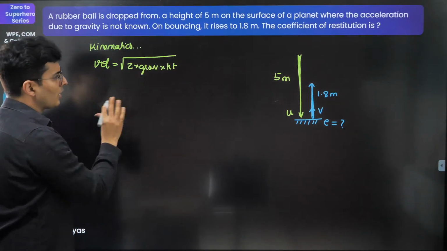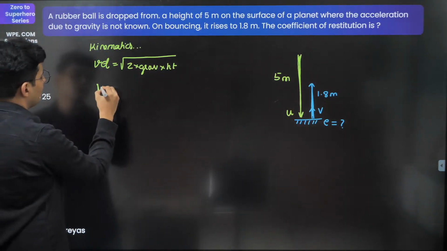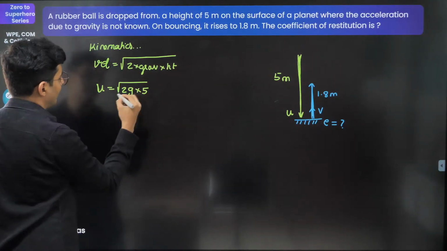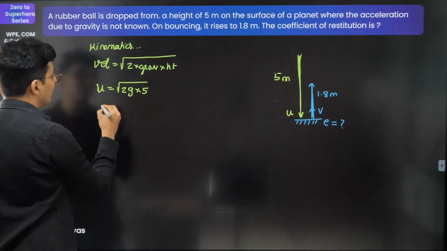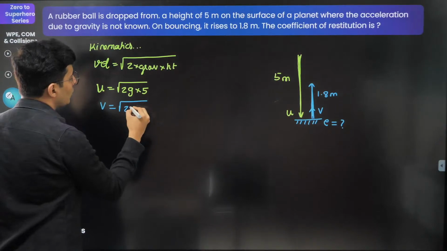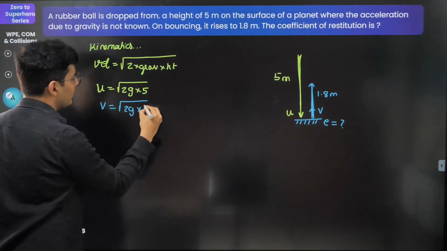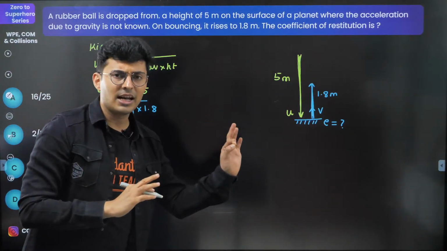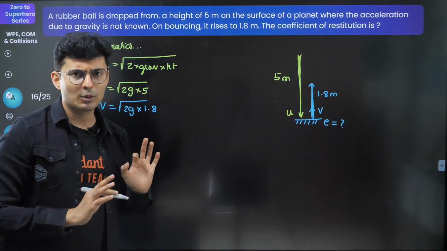This is the generic formula. So hence the value of u will be root of 2g into height, which is just 5. Same way, I can also find that v will be root of 2g into that height, which is 1.8. I have found this out using straight 1D motion kinematic equations, nothing else.